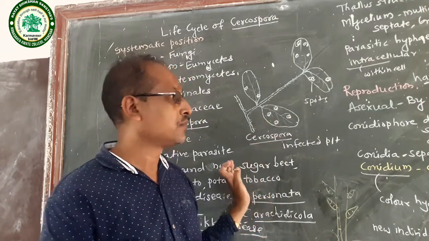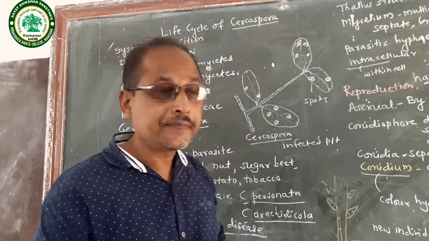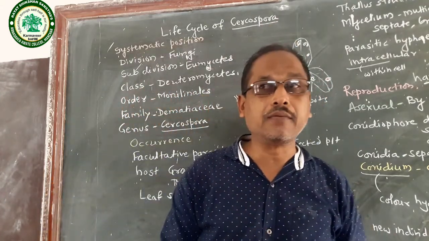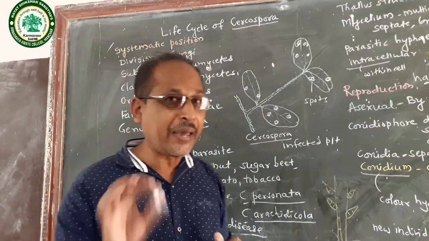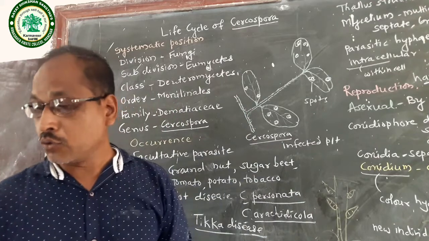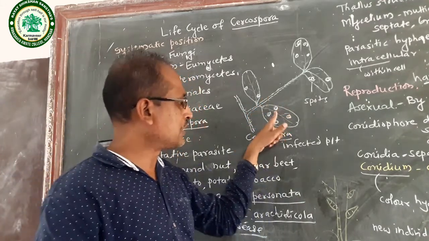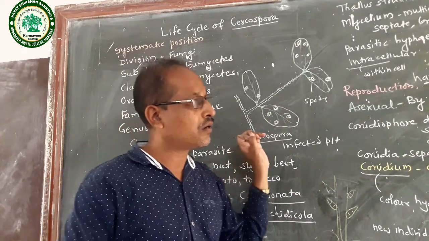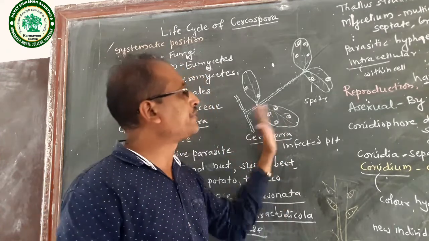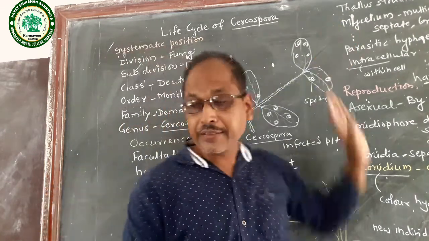Due to the attack of Cercospora, there is an effect on the process of photosynthesis, and due to this effect there is less yield. This is the thallus structure.